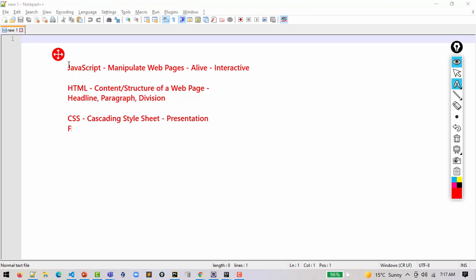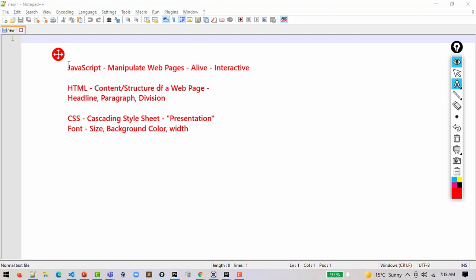For example, what kind of fonts, what size of font, what background color, what padding, what margin, all those characteristics which define how each and every content or text will look on a web page. What will be the width of a paragraph or a division. So the entire presentation part, the look and feel part of a web page is governed by CSS.